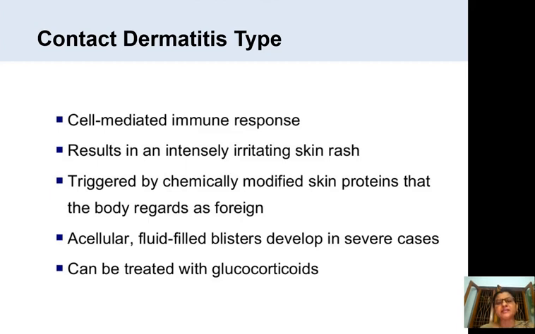Contact dermatitis is not due to any bacteria or viruses. It occurs because of contact with some allergen, maybe a metal or a drug, maybe any sensitizing agent. You might have seen these cases in some persons. So they give glucocorticoid type of drugs for treatment, for local application and for systemic use also.